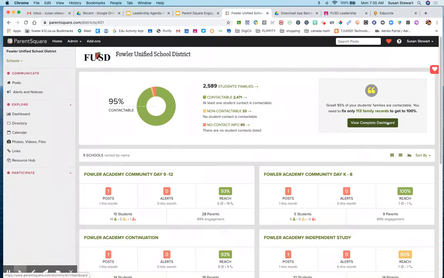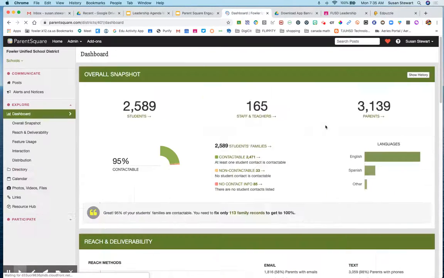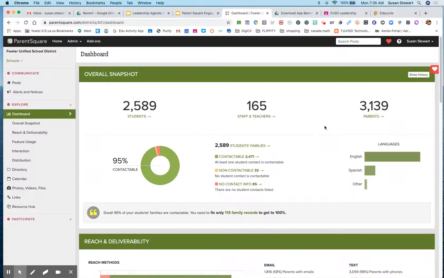I'm going to click on My Complete Dashboard because that shows me some really finite data about what's going on. I can see the language our parents are accessing in. I can see how many students, staff, teachers, and parents are connecting. I see this donut here that tells me that we're 95% contactable. And just know that 5% we're working on right now.